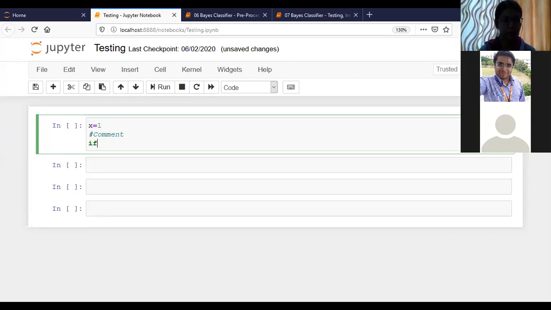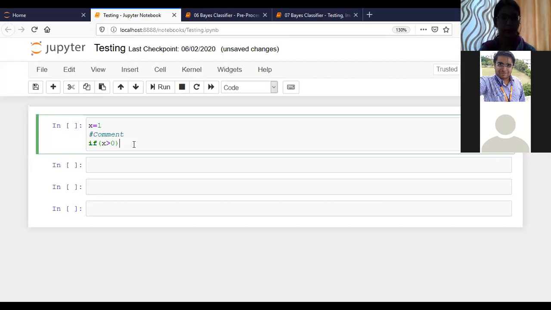Ma'am, can you check the chat box? If there is any query, you can let me know. No new query is there. The last query is how feature extraction understands. Okay, so if x is greater than 0, I'm giving a condition which is true.